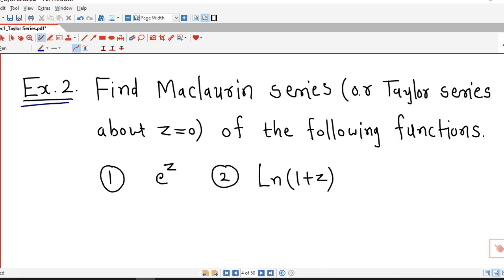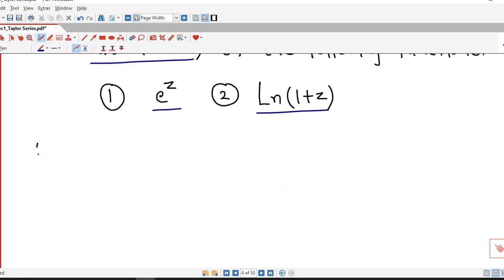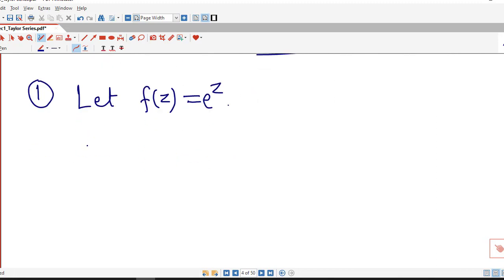Now we consider this example number 2. Here we are asked to find out Maclaurin series or Taylor series about z equal to 0 of these two functions. So first we consider the exponential function. So we consider, say, f of z equal to e raised to z, and as we know, the exponential function is analytic at every point, and the derivative of the exponential function is e raised to z.